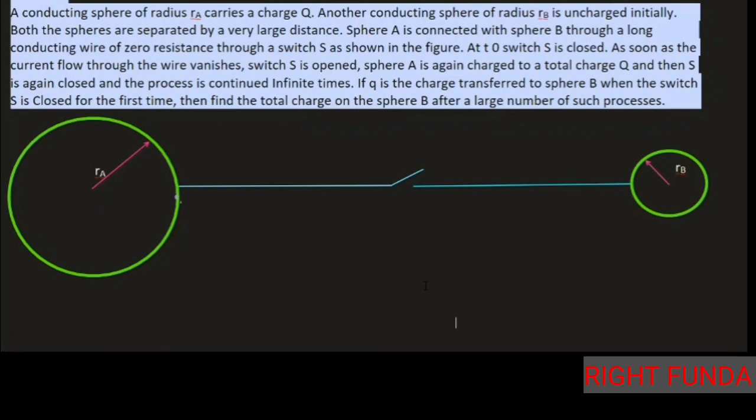As soon as the current flowing through the wire vanishes, switch S is opened. And sphere A is again charged to a total charge Q. Then S is again closed. And the process is continued infinite times. If q is the charge transferred to sphere B when the switch S is closed for the first time, then find the total charge on sphere B after a large number of such processes.